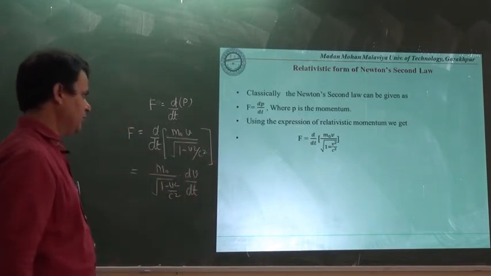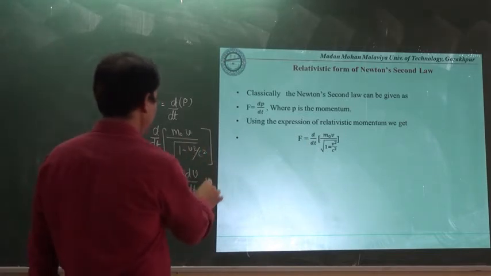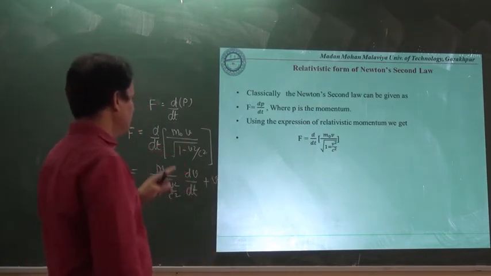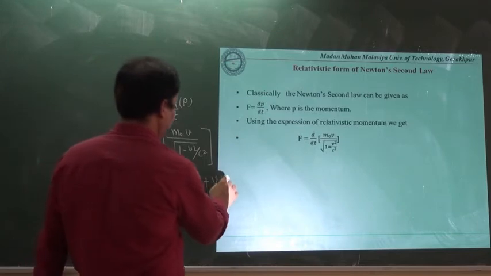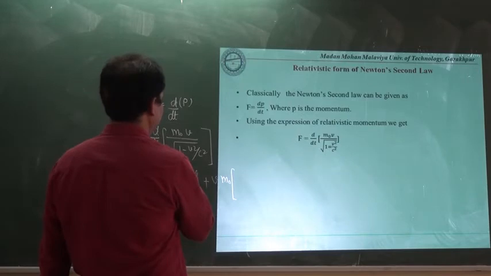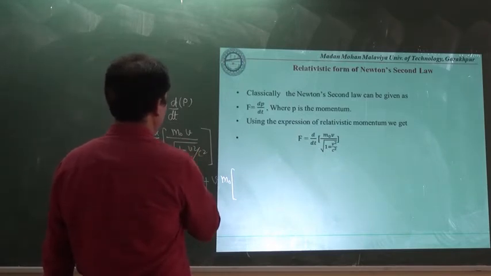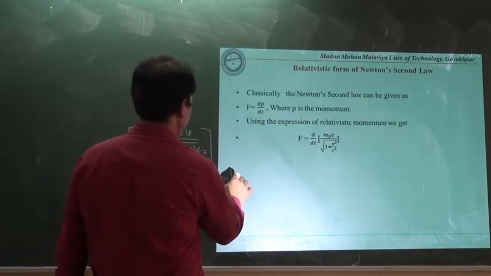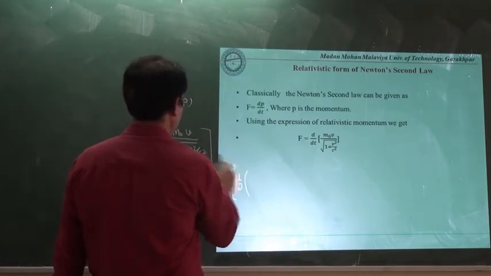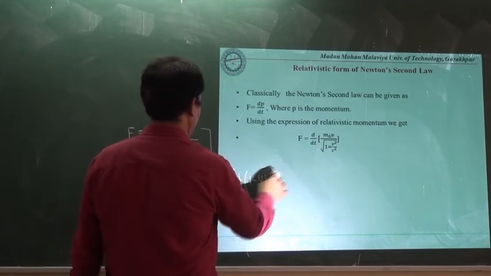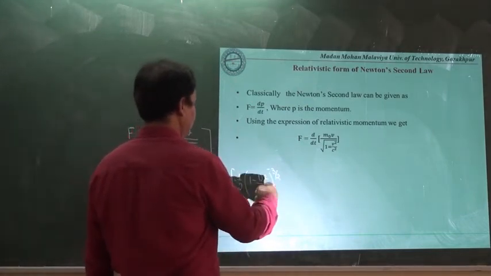First function differentiation of second, and here we will take the second function, that is v, and differentiation of first. Here m0 is constant, only this term will be here, and it has the negative half power of this expression. That's why we write minus half, and this bracket will be 1 minus v square upon c square whole to the power minus 3 by 2, and again this quantity should be differentiated.